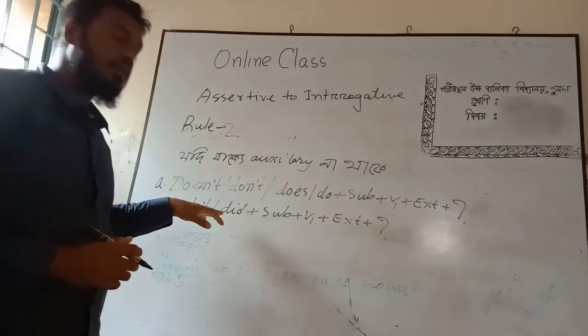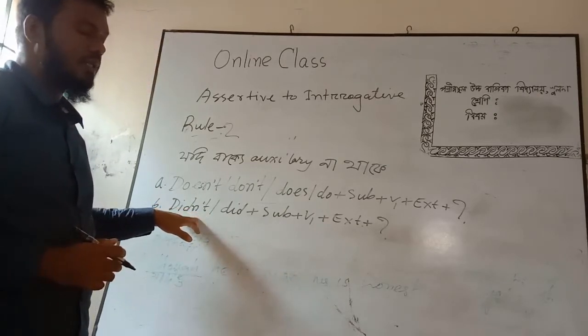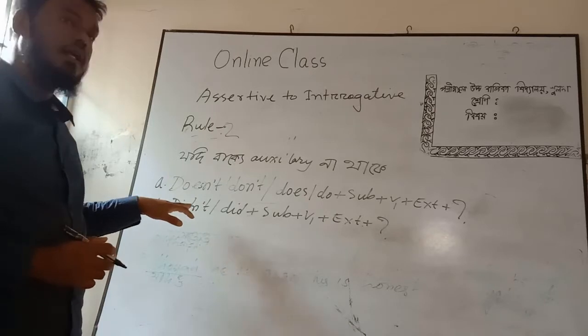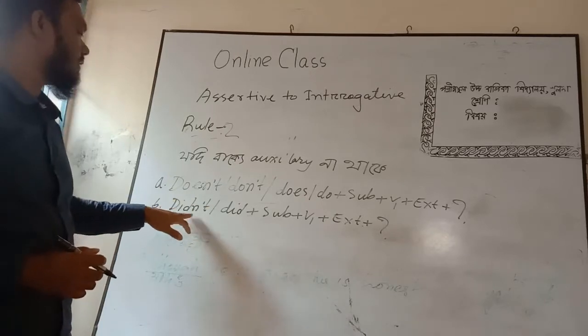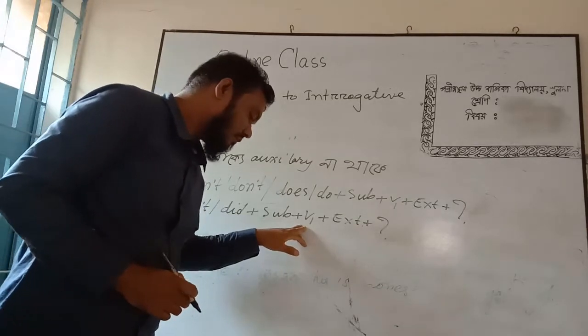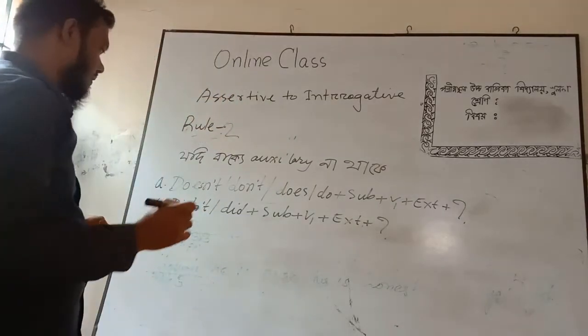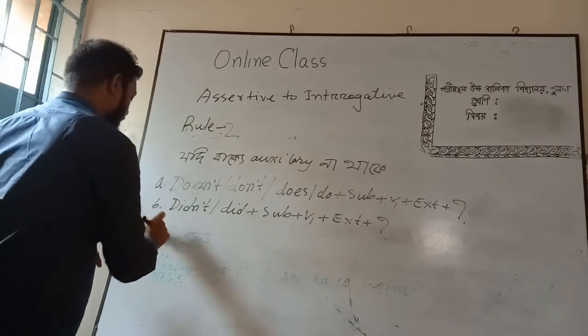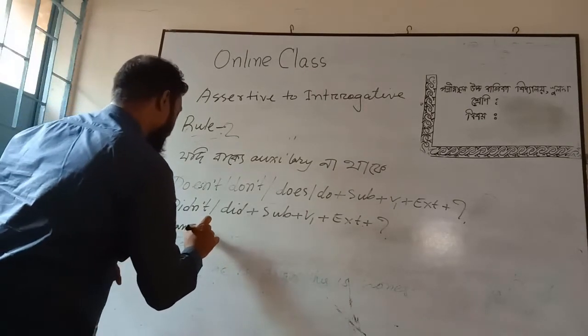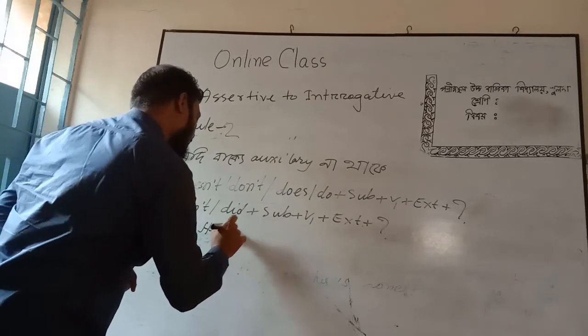And if the assertive sentence is past indefinite and the sentence is affirmative, we have to use didn't plus subject plus verb present form plus extension. Suppose the example, he plays football.